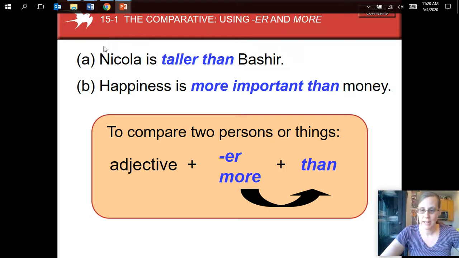Taller than, happier than. For our longer words, we use more important than. Also, don't forget than. You need than. For example, here, happiness is more important money, that is not correct. Don't forget the word than.